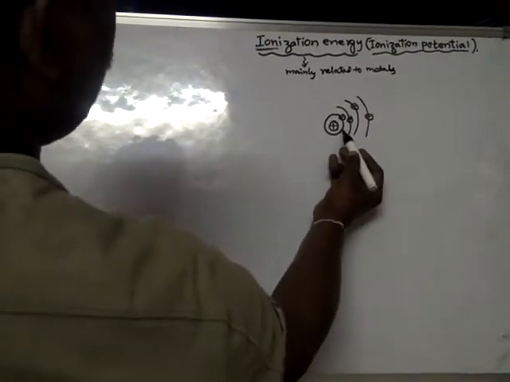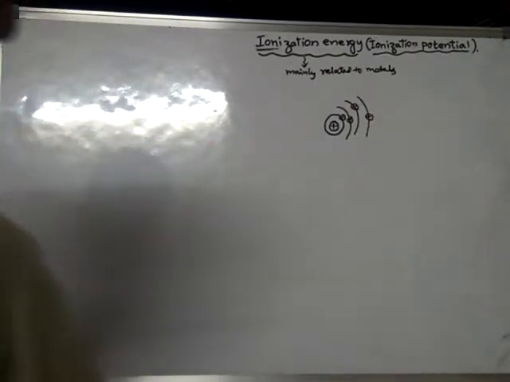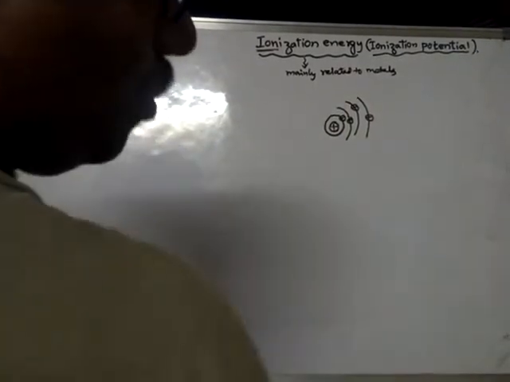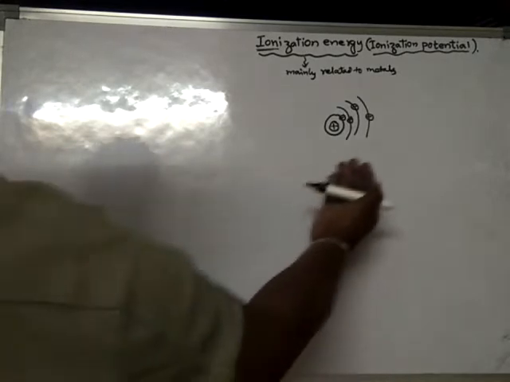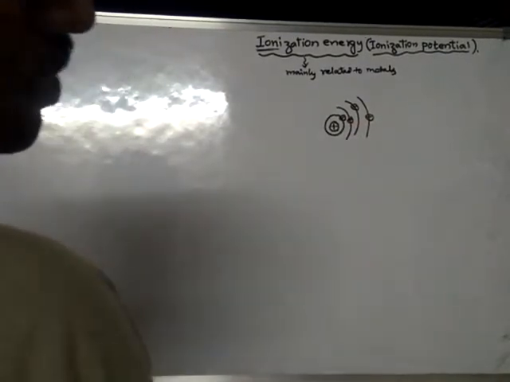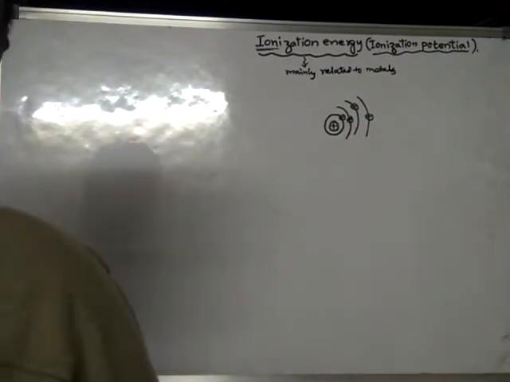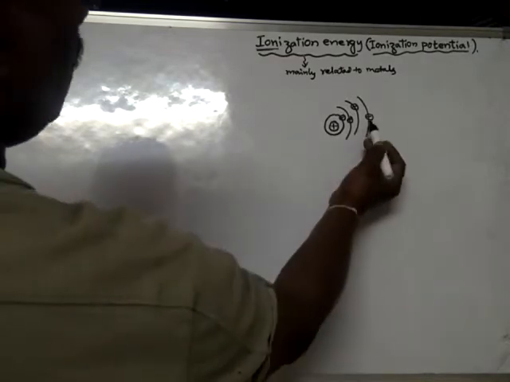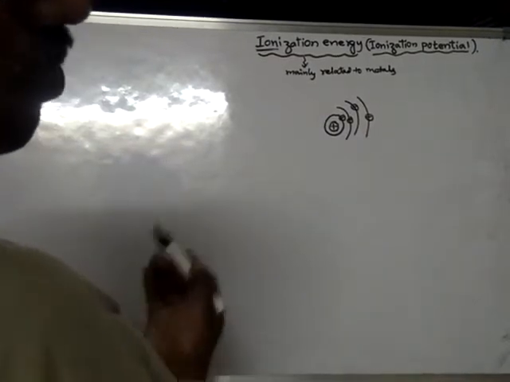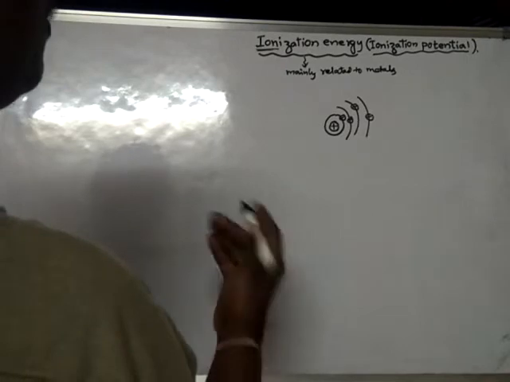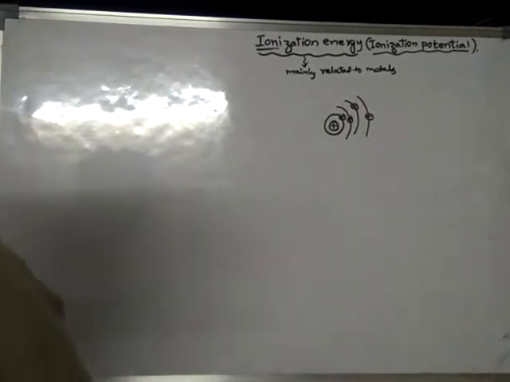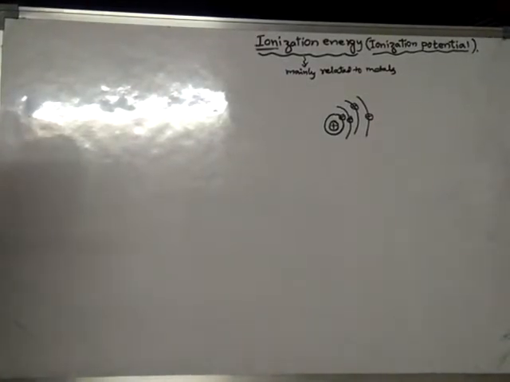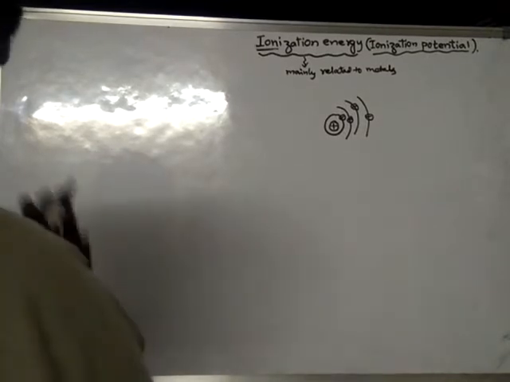We can remove only the outermost electron, the electron present in the outermost orbit. We cannot remove electrons from the inner shells directly. Only after removal of all electrons from the outermost orbit may we remove electrons from the inner orbit. So to remove an electron, we have to remove it only from the outermost orbit.